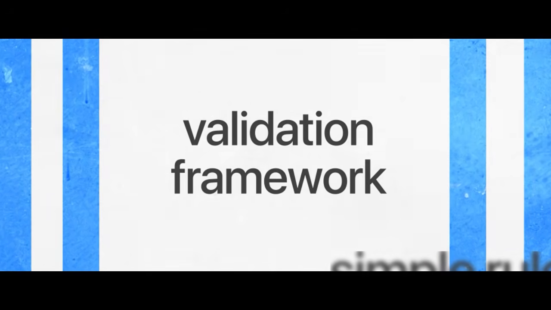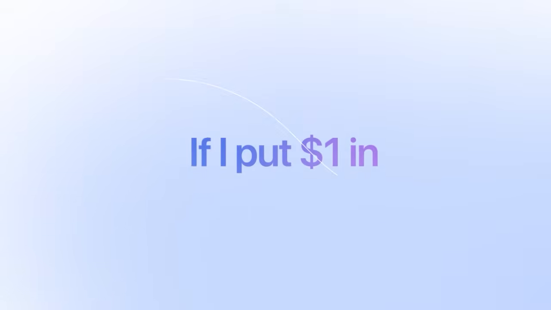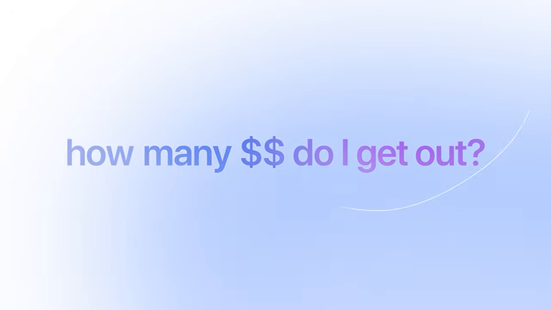Now, let's get into how you can actually validate before you spend. So let me share the biggest mistake. They completely skip this organic validation, or they look at it like, if I put $1 in, how many dollars do I get out? I get the point, but that's the wrong way to look at it. Posting organically, having an organic UGC campaign go out, is not only about the direct return you get from it. Of course, you'll get a lot of organic traffic installs, and there are a lot of people who scale only with that, but you're missing the whole point.